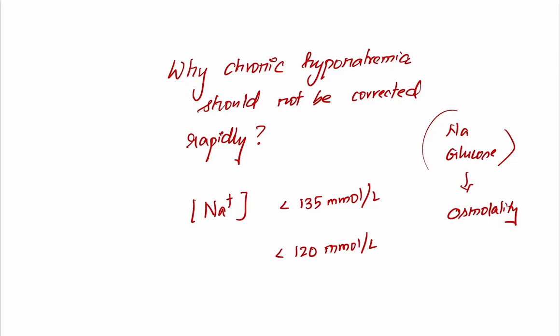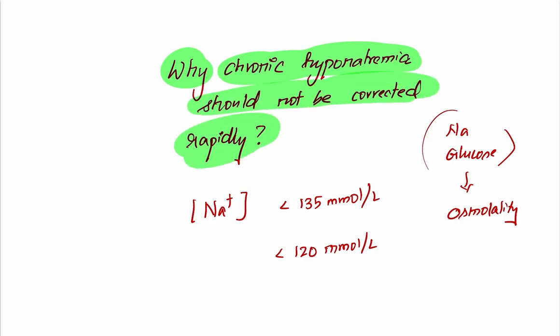Hello dear students, let's see why chronic hyponatremia should not be corrected rapidly. For that, let us understand what is hyponatremia. At the initial stages, hyponatremia can be serum values less than 135 millimoles per liter, and in case of severe hyponatremia, it can be less than 120 millimoles per liter.